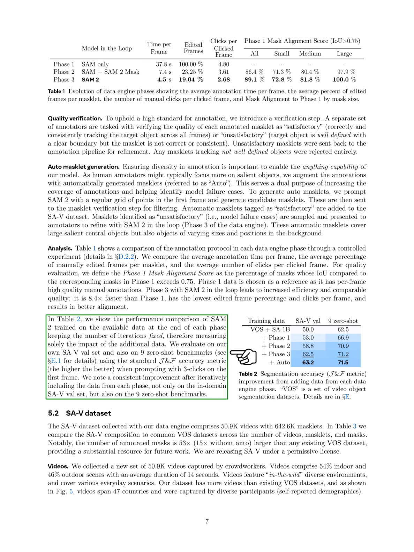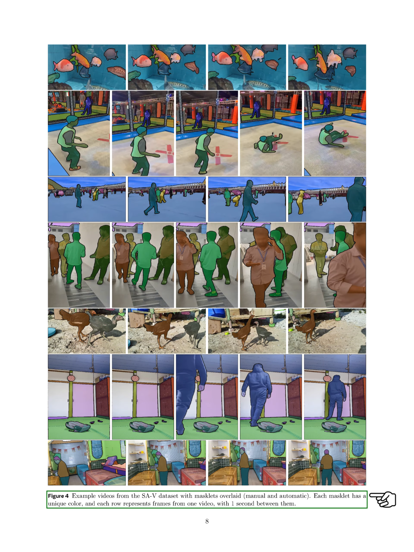Section: SAV Dataset. In this section, we present the SAV dataset, which we collected using our data engine. This dataset includes over 50,900 videos and around 642,600 masklets. We compare the composition of the SAV dataset with other common video object segmentation (VOS) datasets, focusing on the number of videos, masklets, and masks. Notably, the number of annotated masks in our dataset is significantly larger than in any existing VOS dataset, providing a valuable resource for future research. We are making the SAV dataset available under a permissive license.